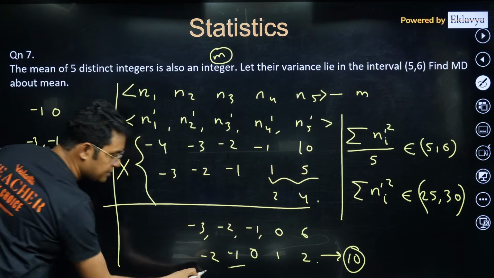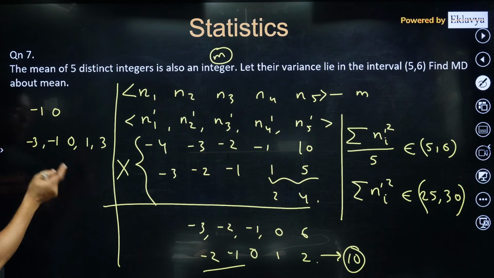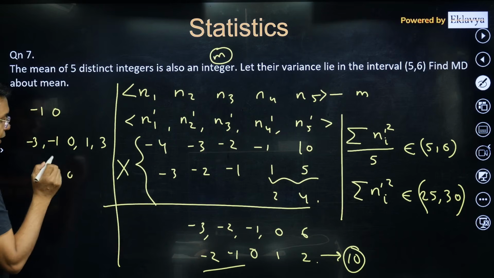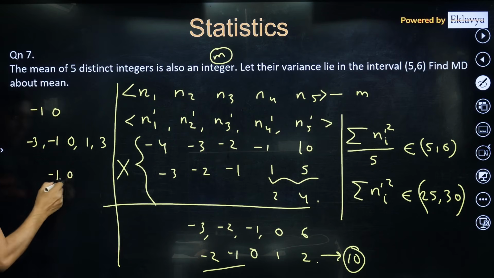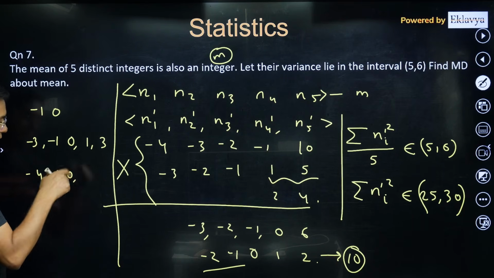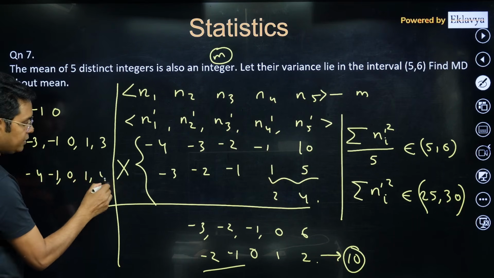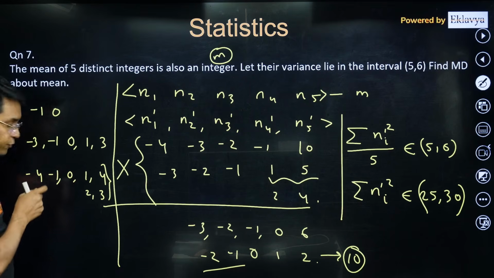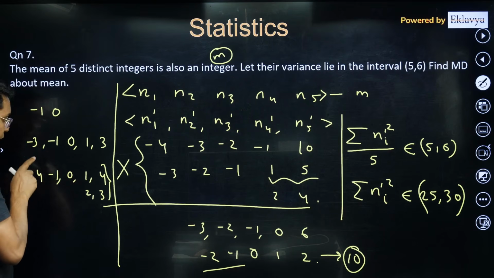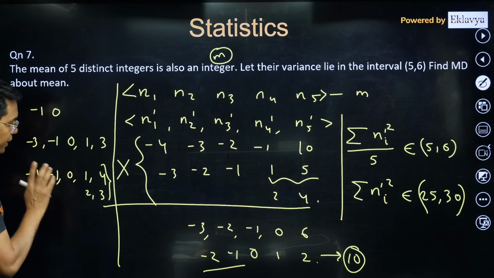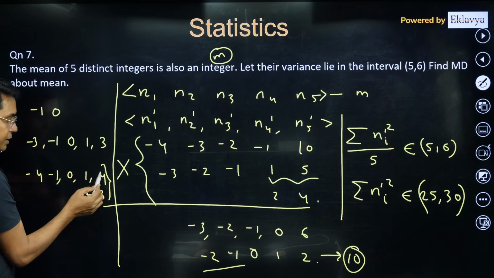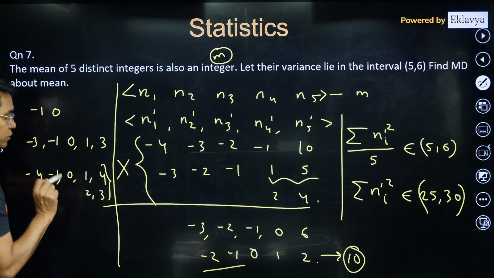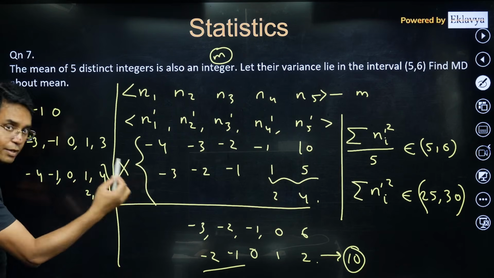If you are taking the sum of negative integers to be -5, -3 we have seen, -4 we have seen, -5 if I take, there are two possibilities, -1, -4. In this case, here you will be having two possibilities, 1, 4 or 2, 3. If your sum of negative integer is -5 and that is with -4, -1, in that case you can check, it will be 16 plus 1, 17 into 2, 34, going out of range. So that is also not possible. Similarly with 2 and 3 also it is not possible.